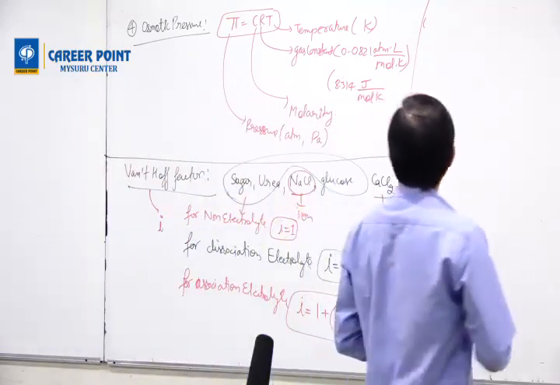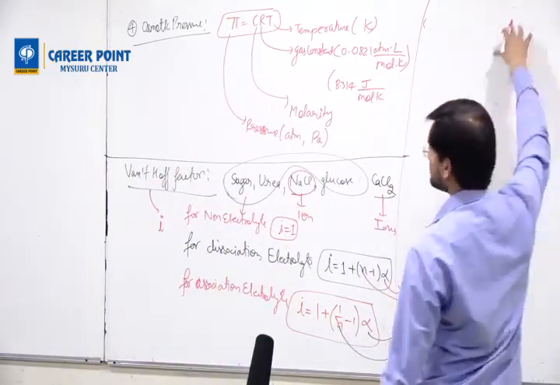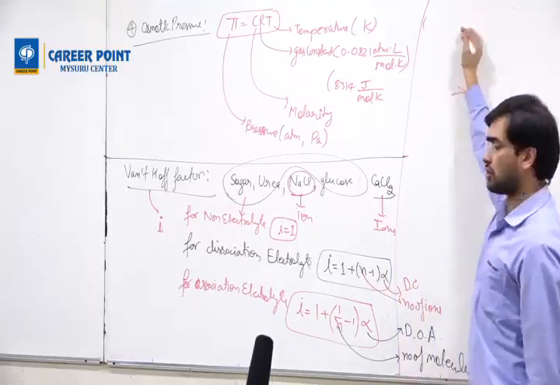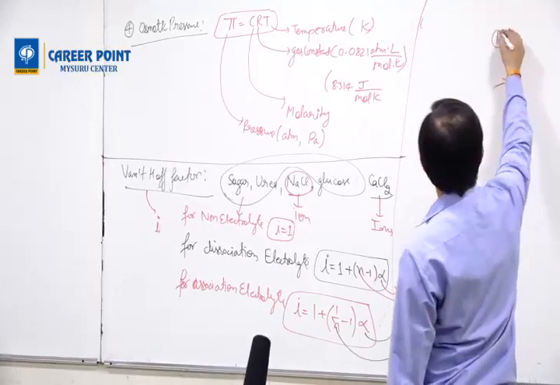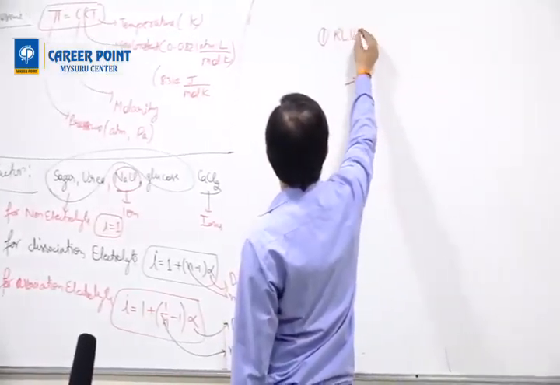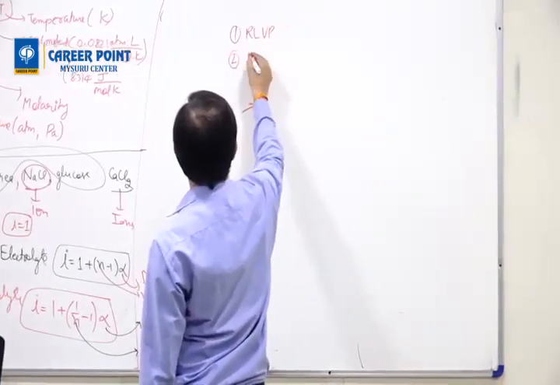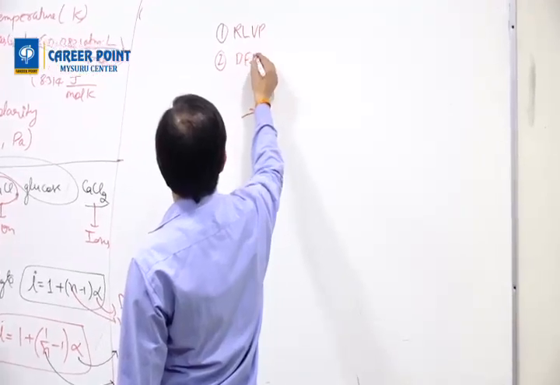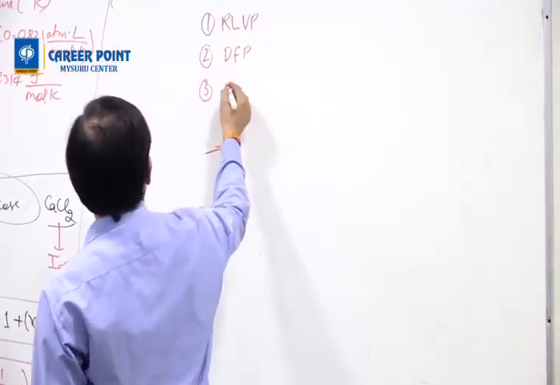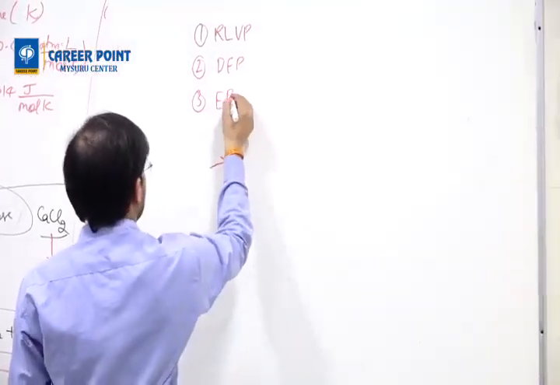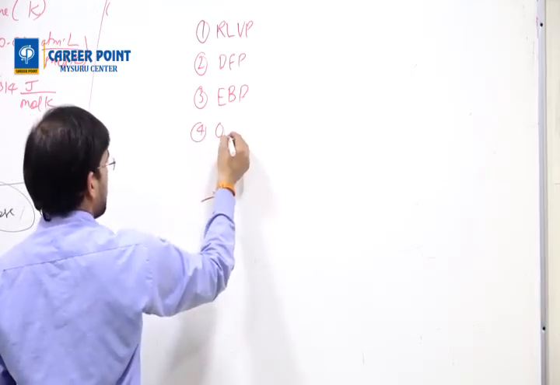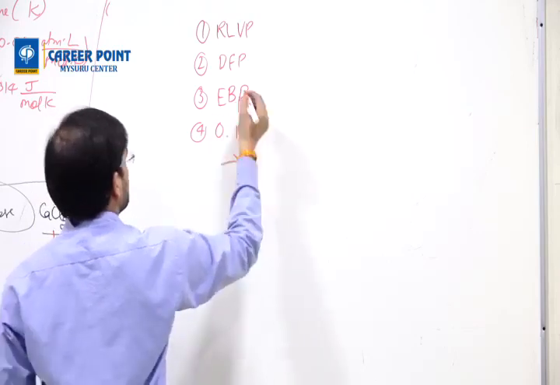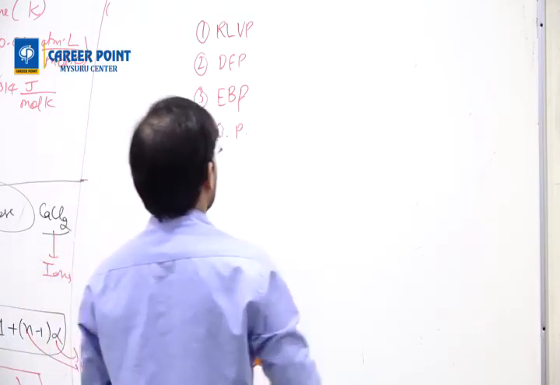Okay, so now come here. Now all those four colligative property formulas I'm going to change. I'm going to write like this. RLVP. Second one was depression in freezing point. Third one was elevation in boiling point. Fourth is osmotic pressure.